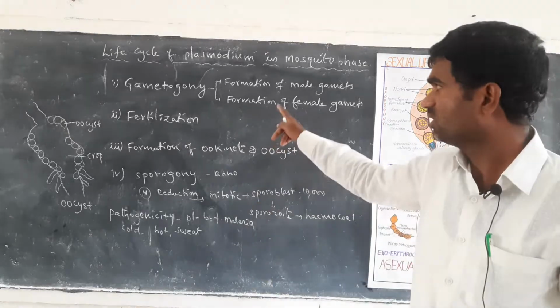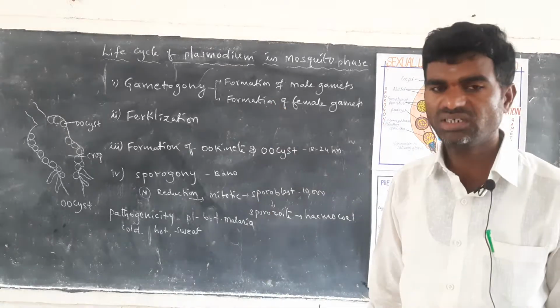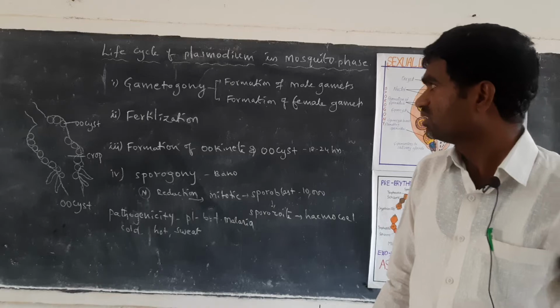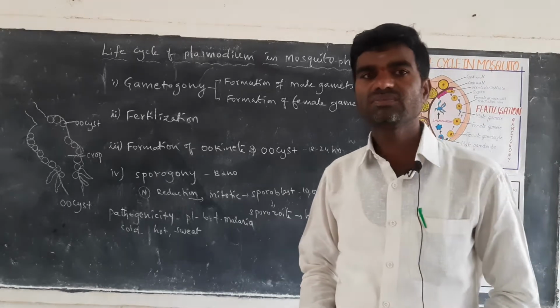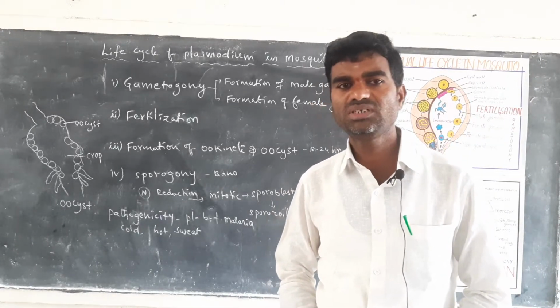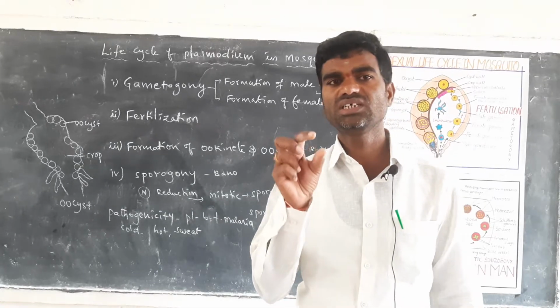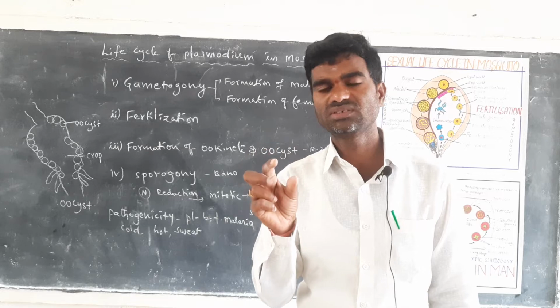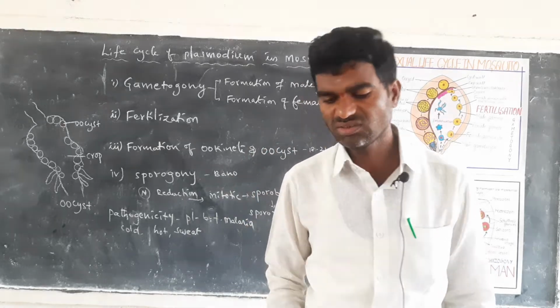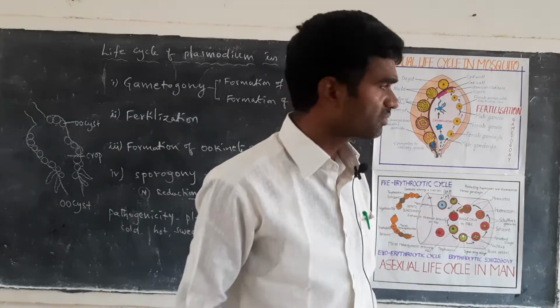Coming to point number one, the first phase is called gametogamy. Gametes form, called male gametocytes and female gametocytes. The small size is the male gametocyte, and the large size is the female gametocyte.